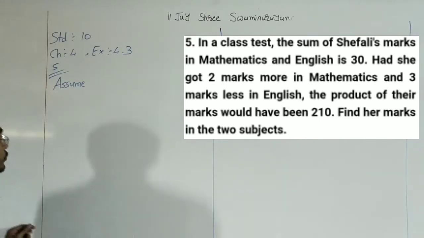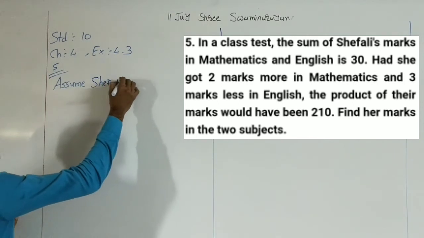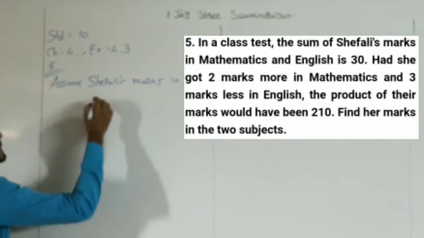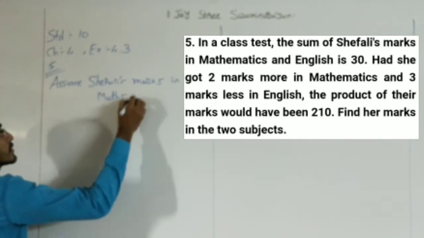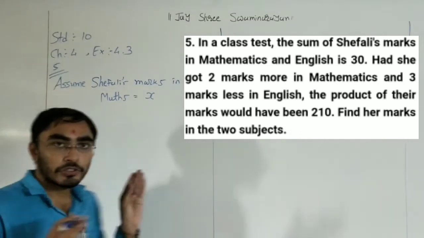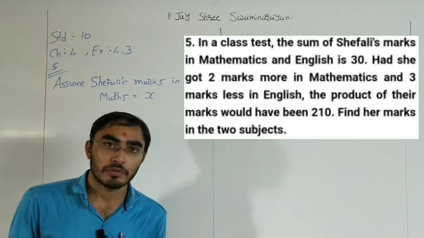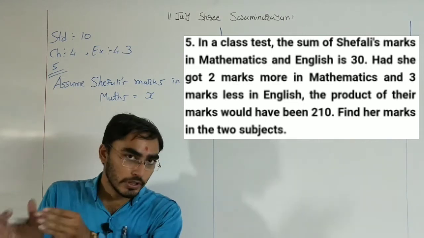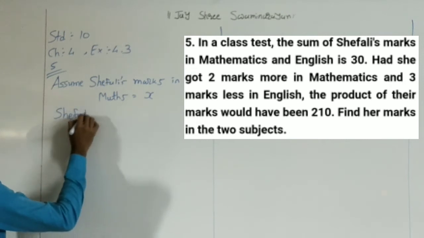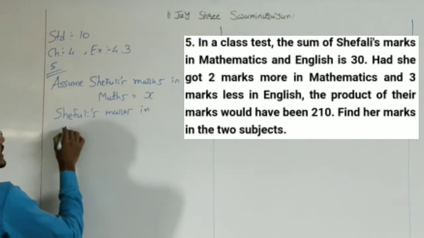That means first of all assume Shefali's marks in maths is equal to X. Okay, Shefali's marks in maths is equal to X. This is our first thing. Now how can we get the marks in English? How can we get the marks in English? So for that, write down Shefali's marks in English.